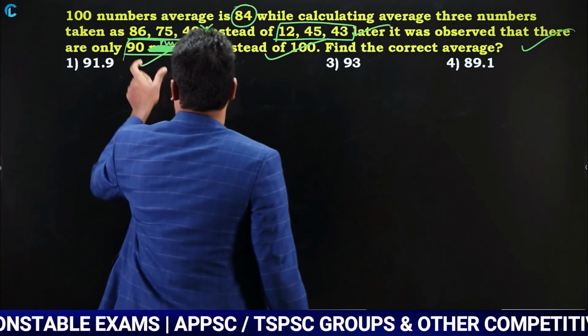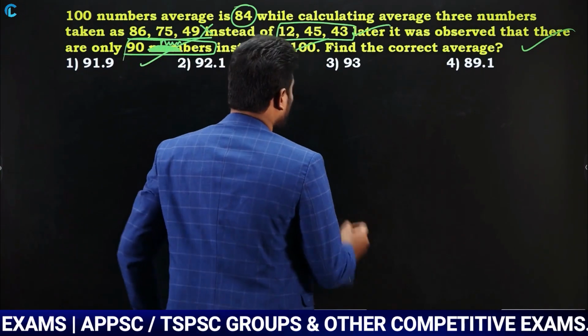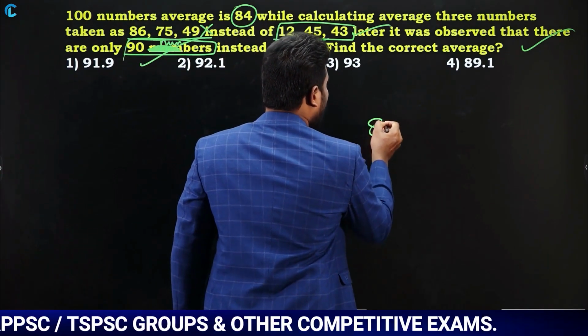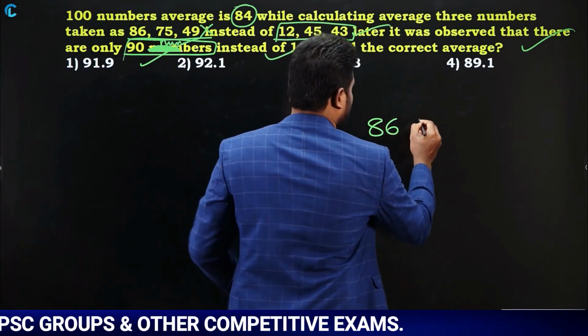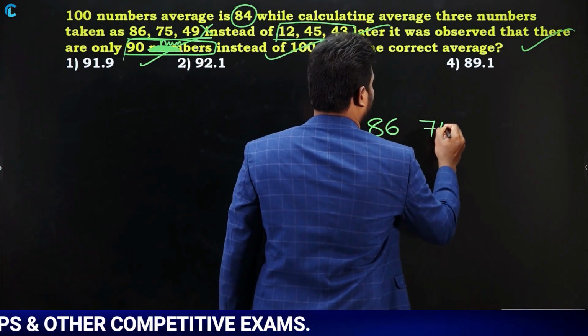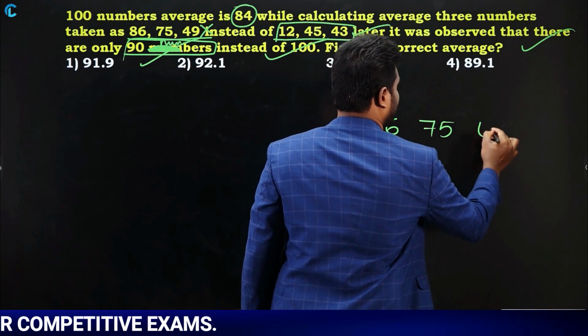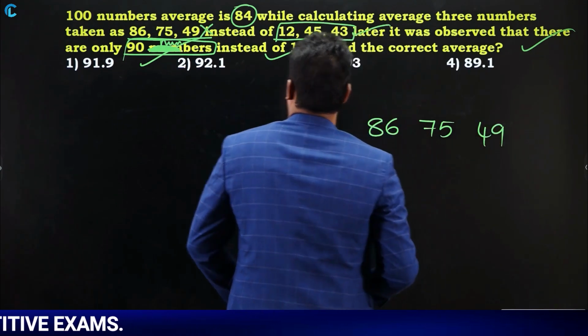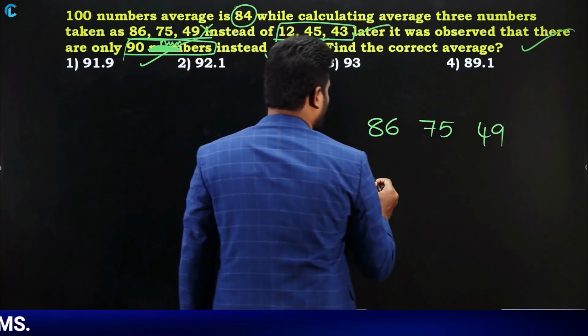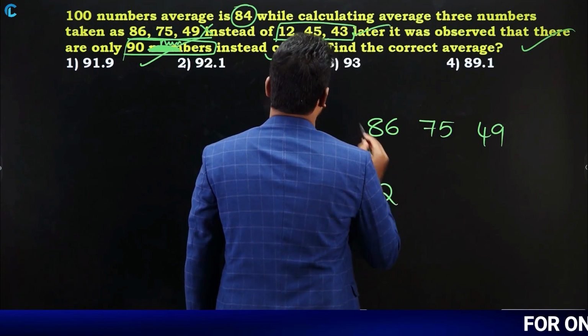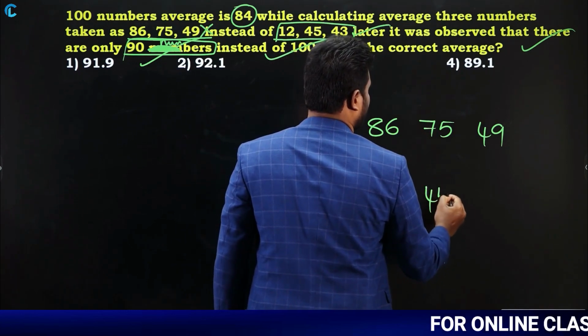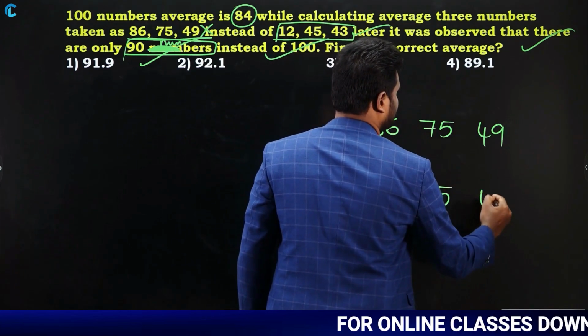Let us calculate. What are the wrong values? Wrong values are 86, 75, 49. And what are the correct values? Correct values are 12, 45, and 43.